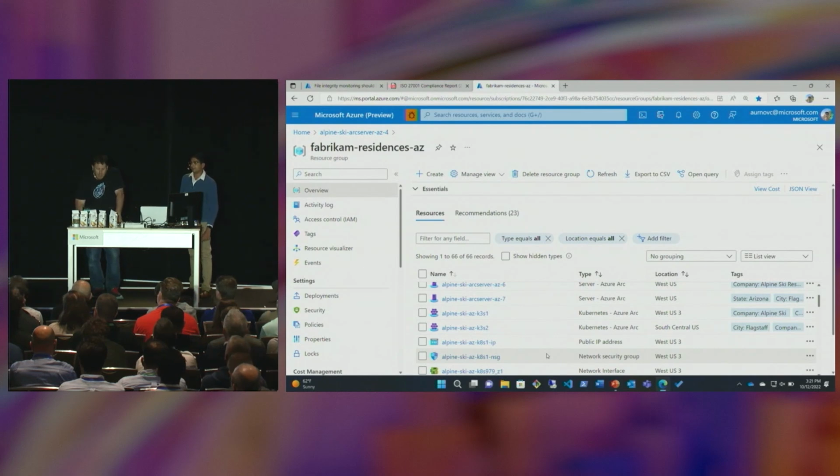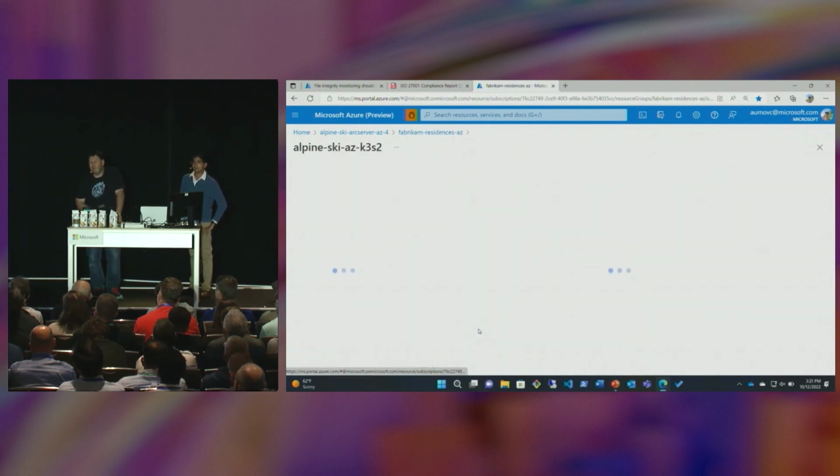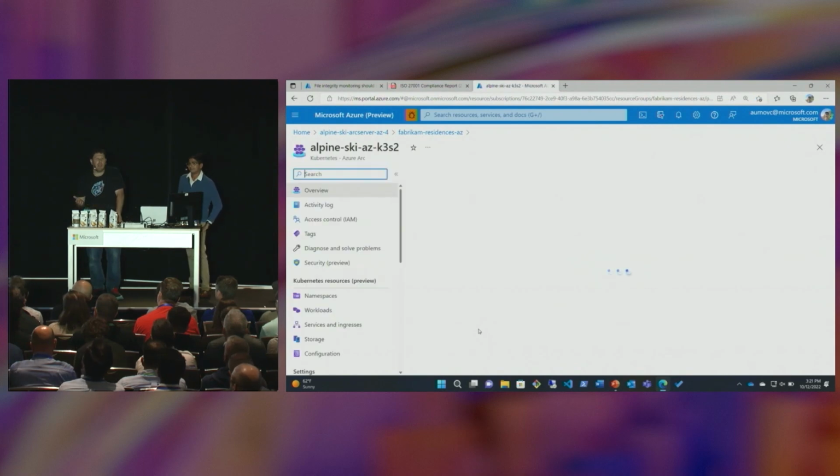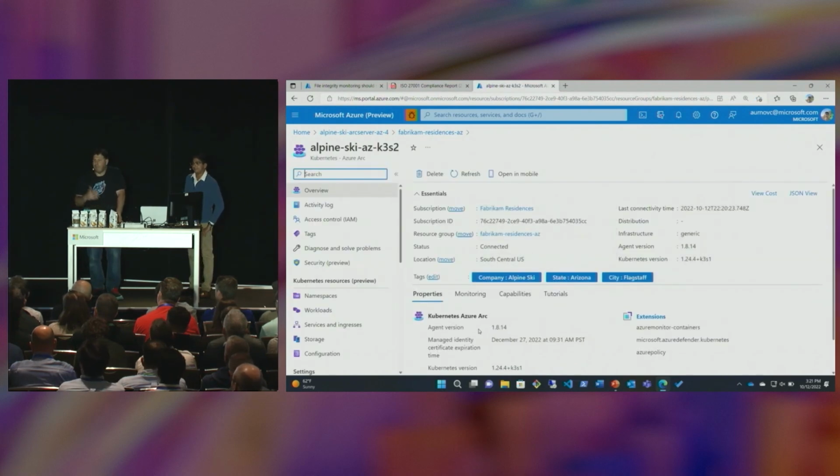Now, let's talk for a second about what it is that you can see. Really the basic stuff. There is so much to uncover when it comes to Azure Arc-enabled Kubernetes, but this is for a different session when we can talk about all the things that you can do with that. But let's just touch on the basic stuff for a second. First things first, as you can see, you can get the metadata of the Kubernetes cluster, so you understand what that cluster is. So you can see K3s, I hope everyone can see that, and we have the tags and all that.